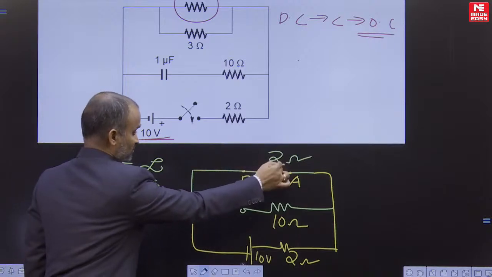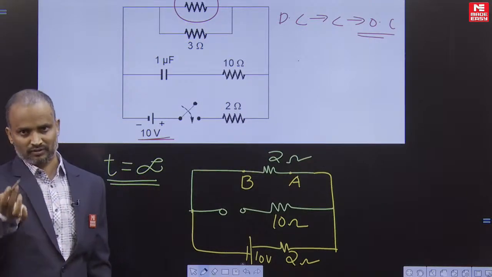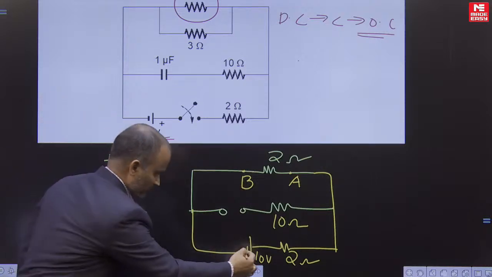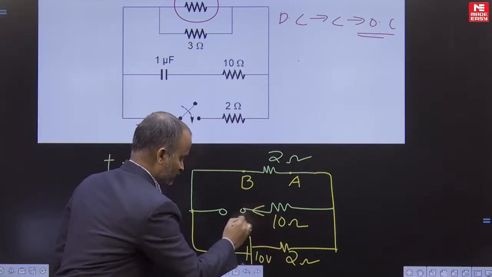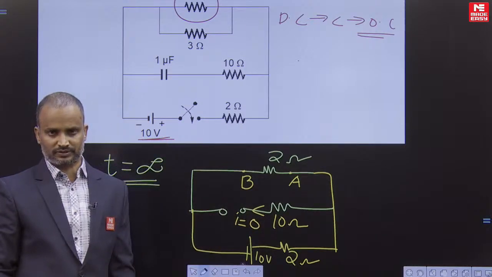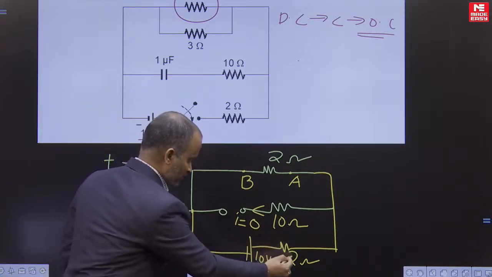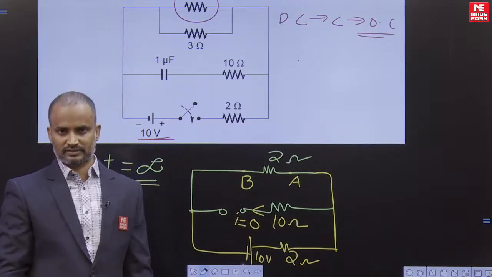The voltage across this 2 ohm equivalent resistor and across the parallel combination are the same. Now you can easily conclude. See, the total voltage here is 10 volts, and these are 2 ohms. In this branch no current will circulate, why? Because the capacitor is open circuited. The total voltage is distributed between the first and the second, both having equal resistances.